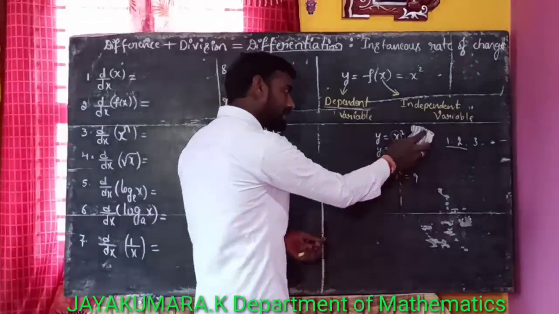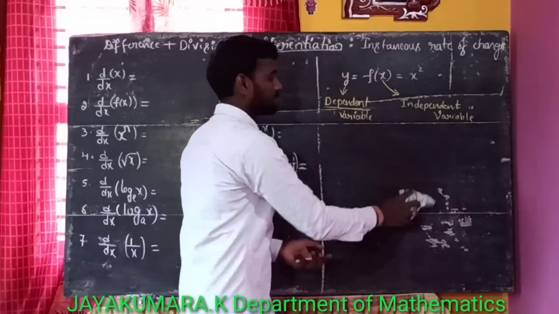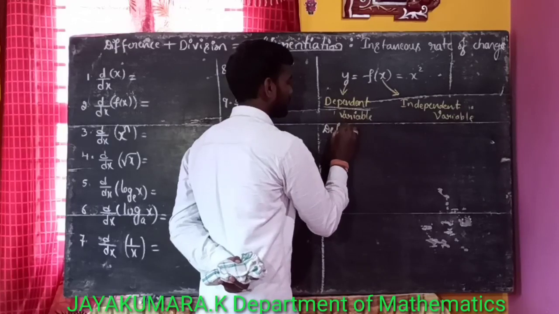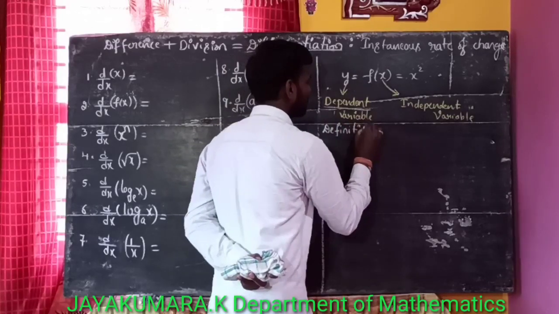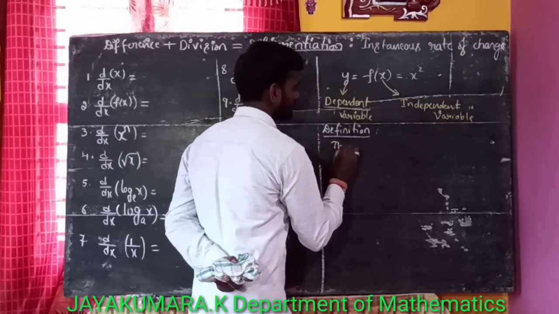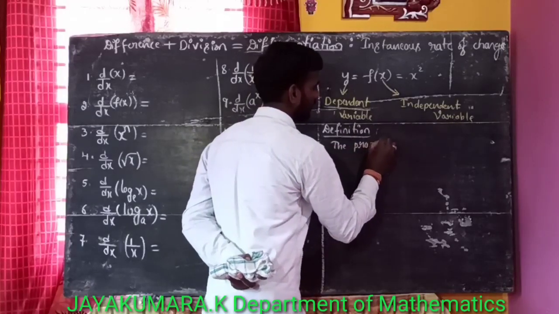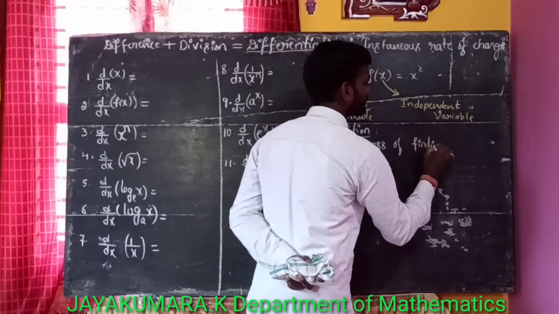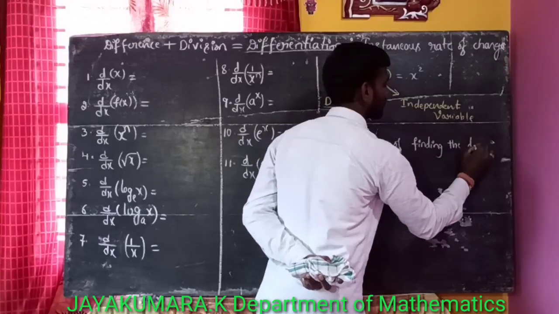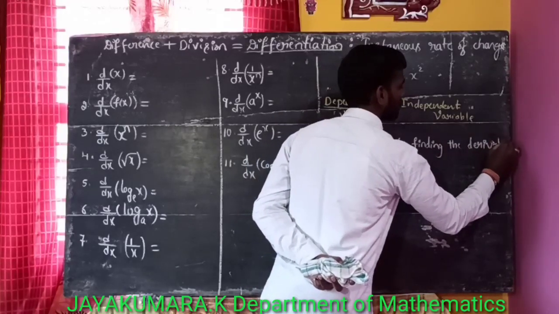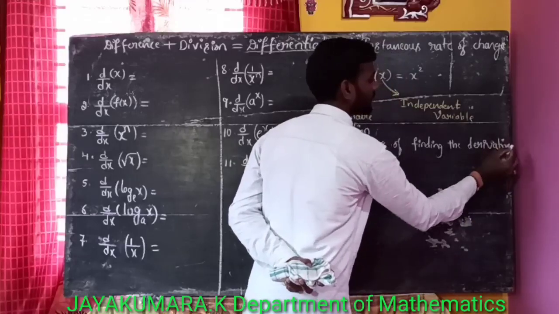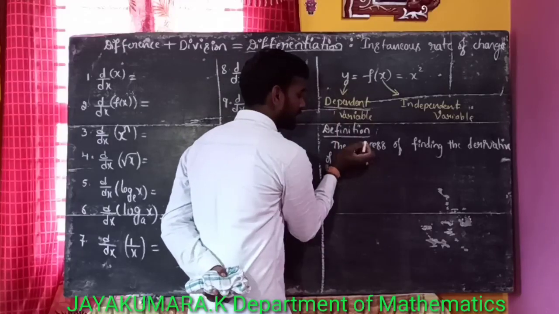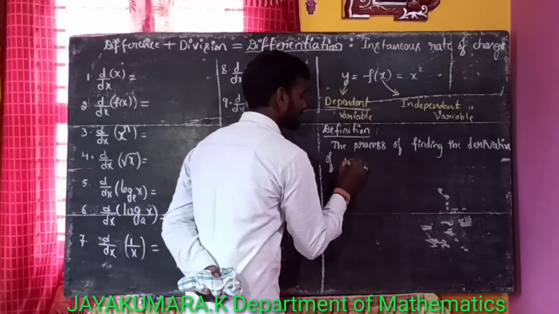Now, let us take the definition of this differentiation. The process of finding the derivative of the dependent variable with respect to the independent variable. For example, I will take this as dp, dependent variable, and this is ip, independent variable.